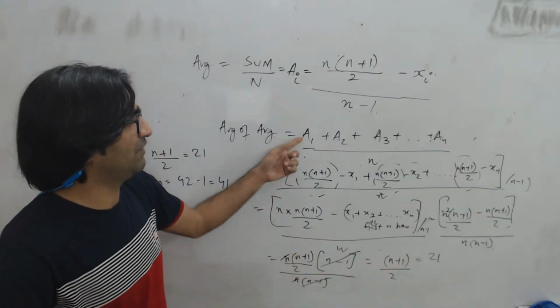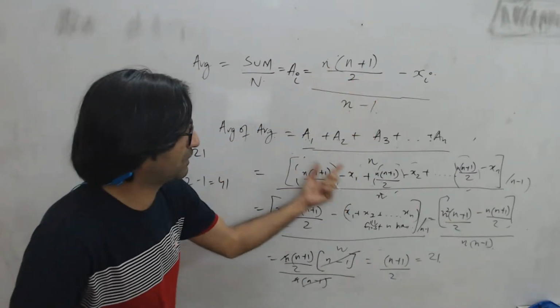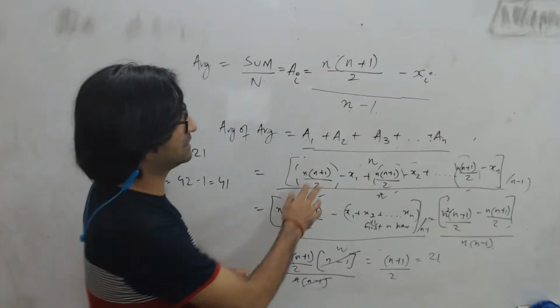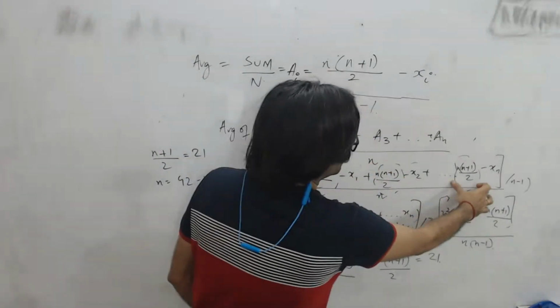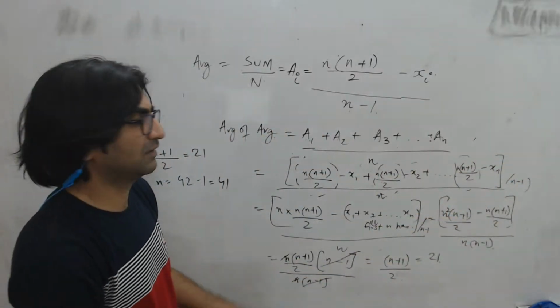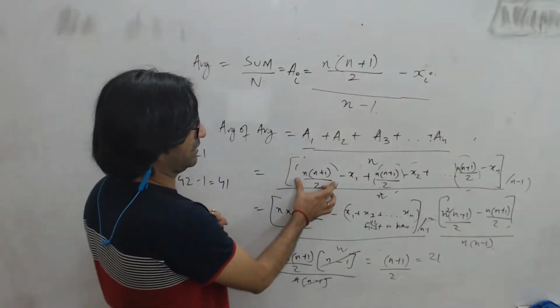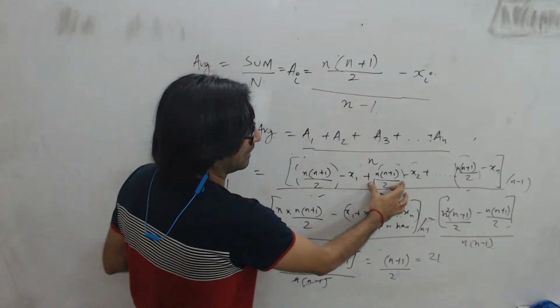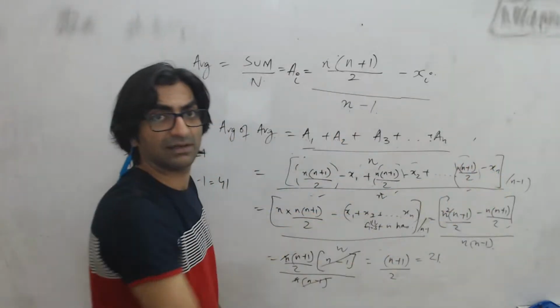Okay. So if I substitute the value for A1, I'll get n into (n plus 1) by 2 minus x1, divided by n minus 1. That divisor will be there for every term, so I've taken it as common and divided the entire thing by n minus 1 in the end. I hope that makes sense. So n into (n plus 1) by 2 minus x1, n into (n plus 1) by 2 minus x2, minus x3, minus x4 till minus xn.